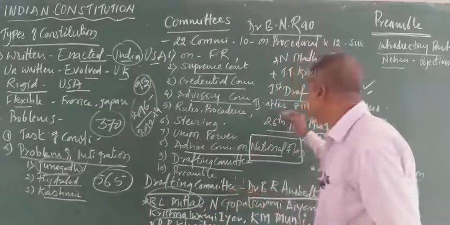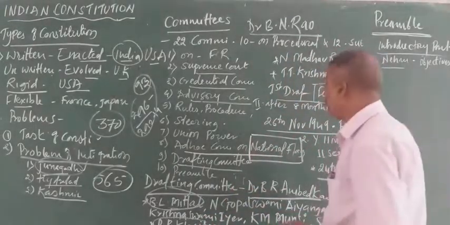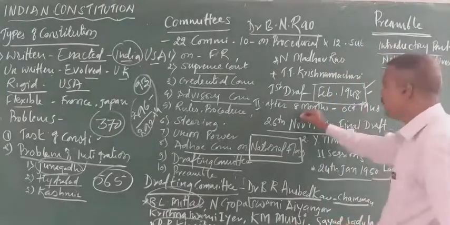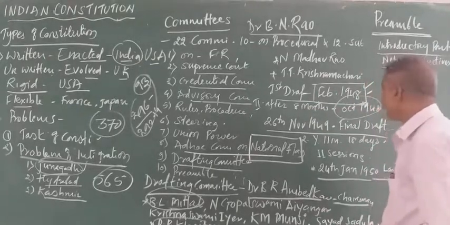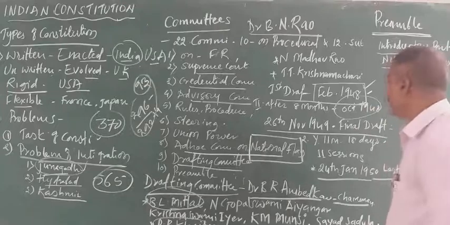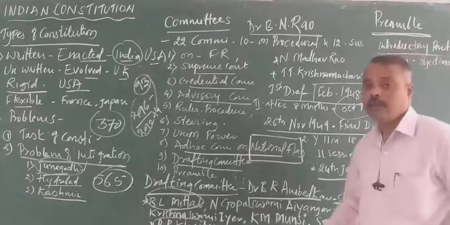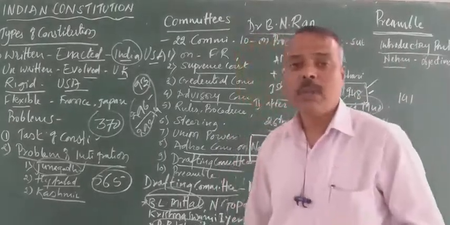After taking into consideration all the debates throughout India, after 141 days, almost 8 months, the second draft was published in October 1948.